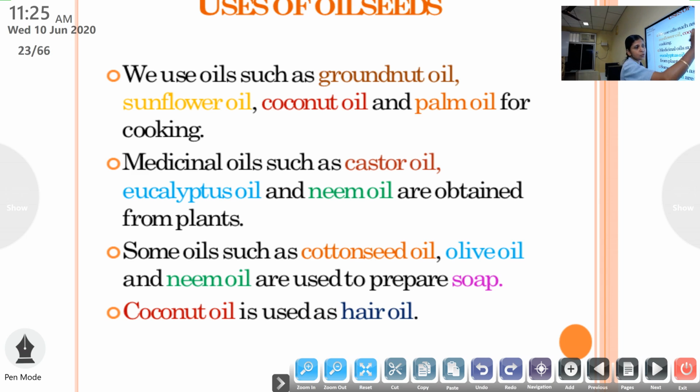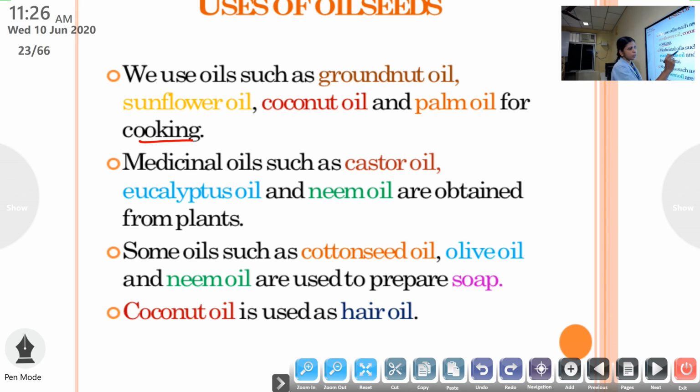All these oils are used for cooking purpose. So which type of oils are used for cooking? One, groundnut oil, two, sunflower oil, then coconut oil and palm oil. You know all these things because Mama uses all these types of oils in your kitchen.